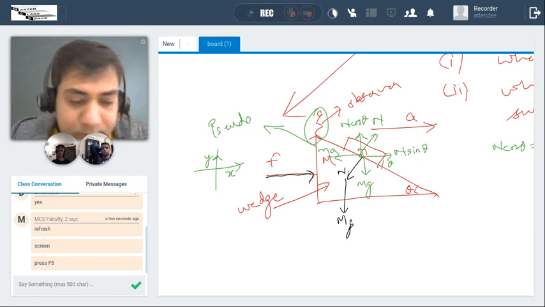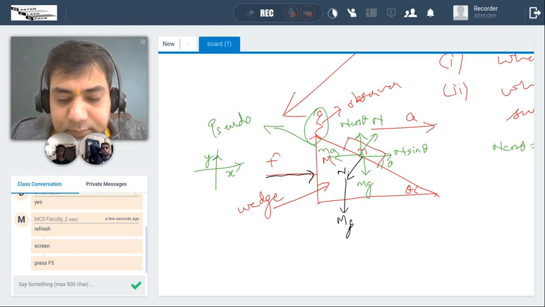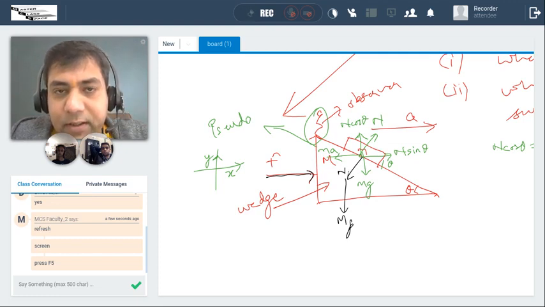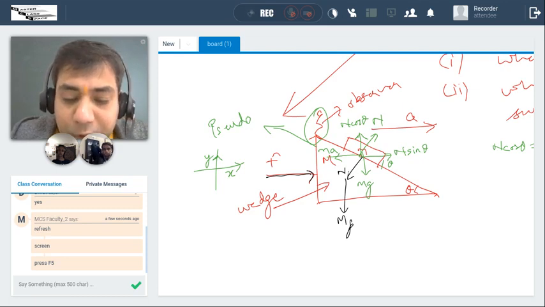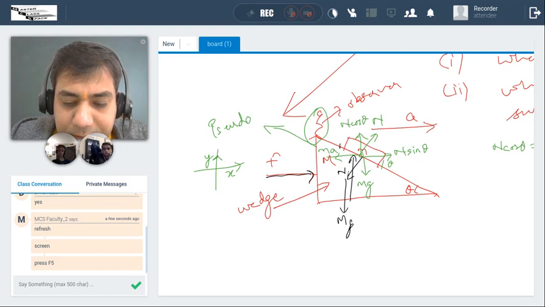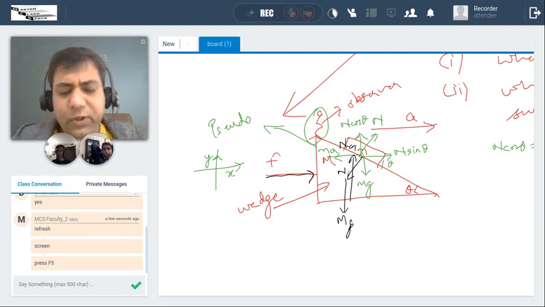Are you sure? This wedge is on Earth's surface. There's going to be a normal reaction due to the ground also. Oh yeah, sorry. This is called Ng. Do not forget it. Though it is not going to be useful, you should still not forget it.